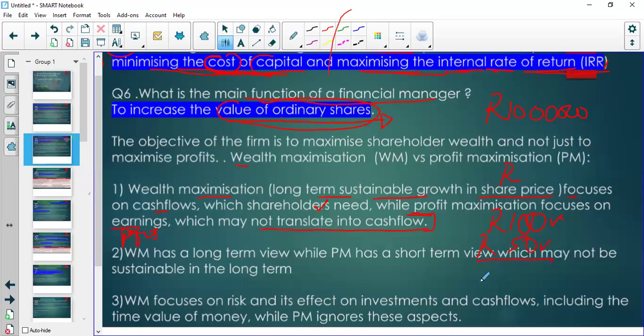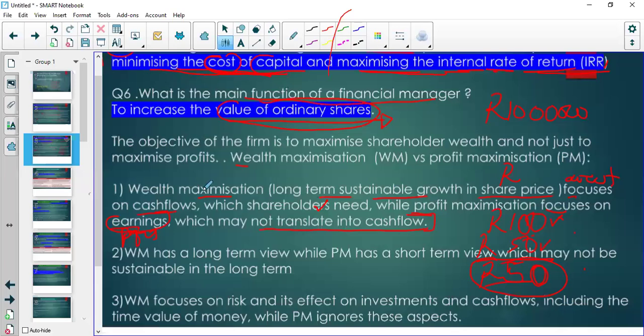Then I made a profit of 50 rand, right? But what might happen is that the guy who I sold to eventually doesn't pay me, maybe disappears, maybe pays 50%, maybe the business is closed down. So although my earnings show that I have a profit of 50 rand, the actual cash flows were not received.